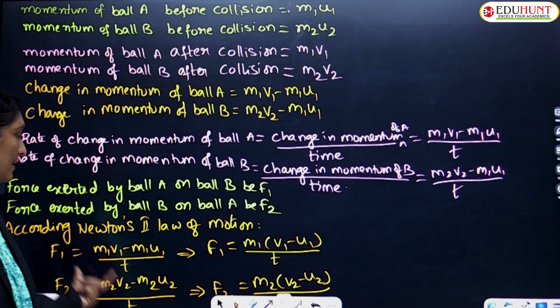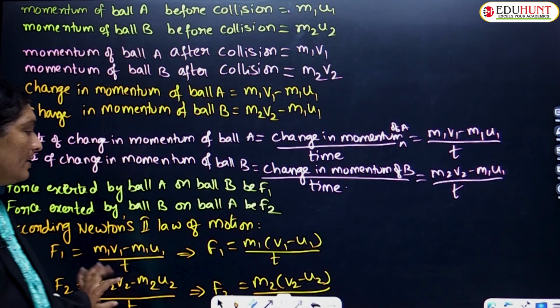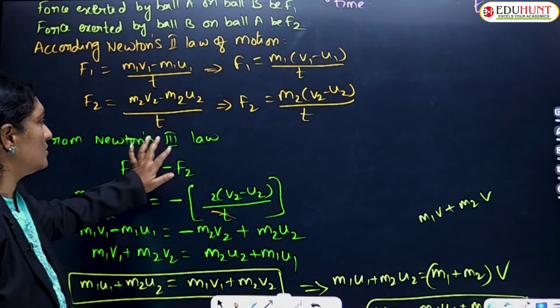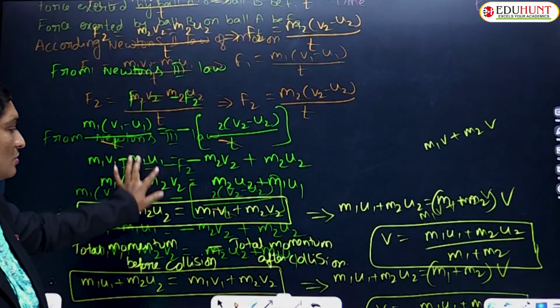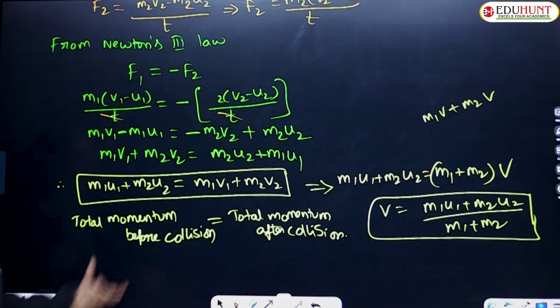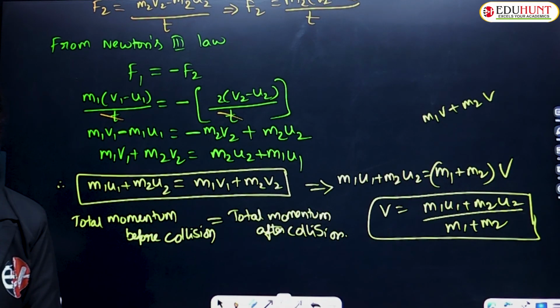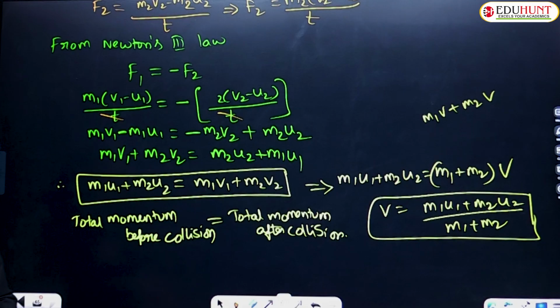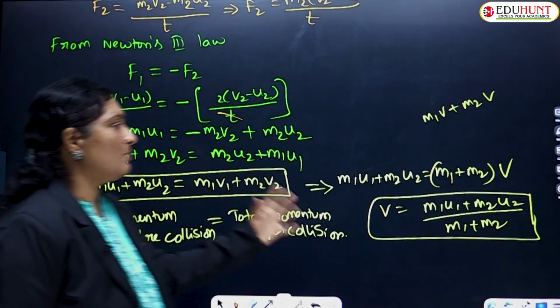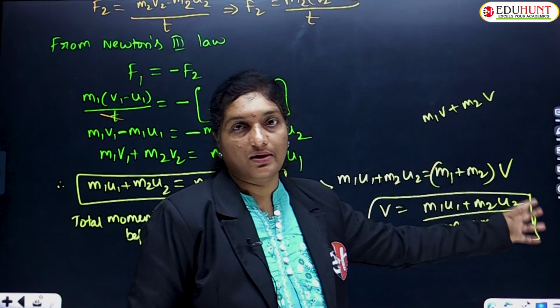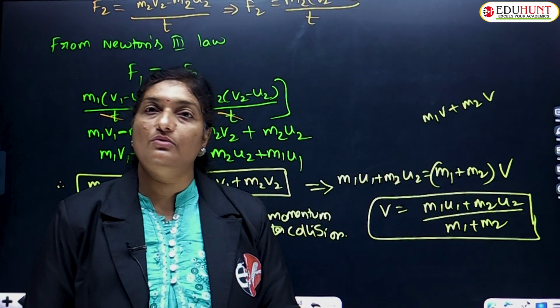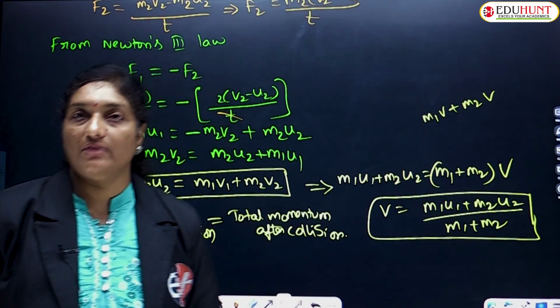Then F1 must be equal and opposite to F2, according to Newton's third law. After solving we got that the total momentum of the two bodies before collision equals the total momentum after collision. If the bodies stick together and move with a common velocity, the velocity is m1 u1 plus m2 u2 upon m1 plus m2.